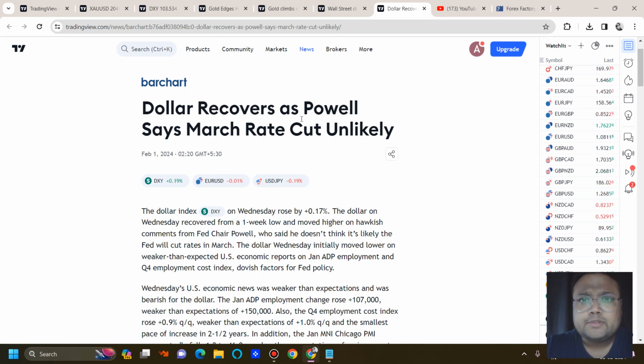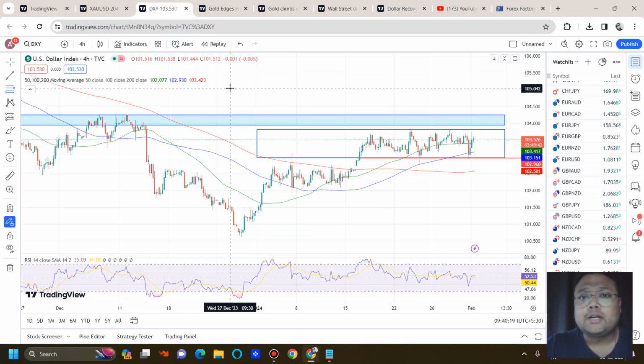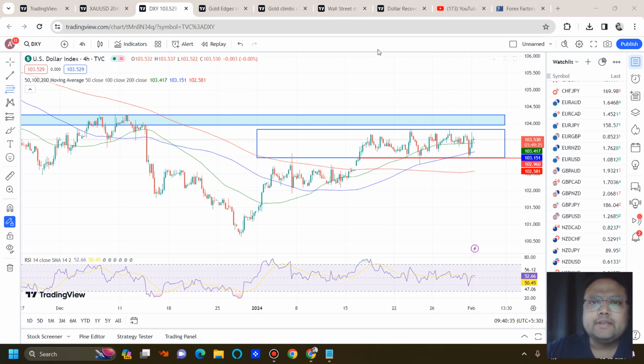And if you were observing the market, you probably saw that the market was volatile right after the US session, after the ADP NFP. ADP NFP failed to deliver the expected numbers, as a result of which we saw a drop in the dollar index and gold started flying before the Federal Reserve interest rate decision. Anyways, right now we need to wait for the NFP and we can expect that after NFP we will get to see a big move.